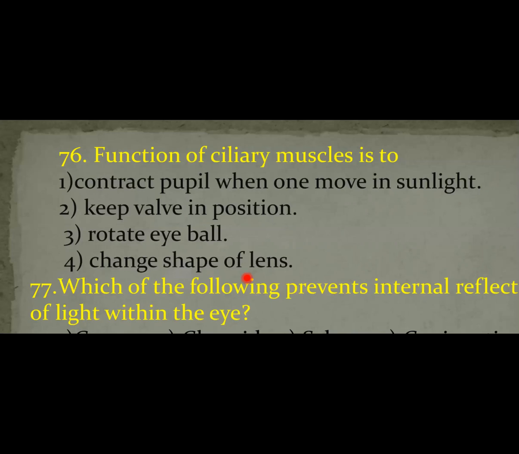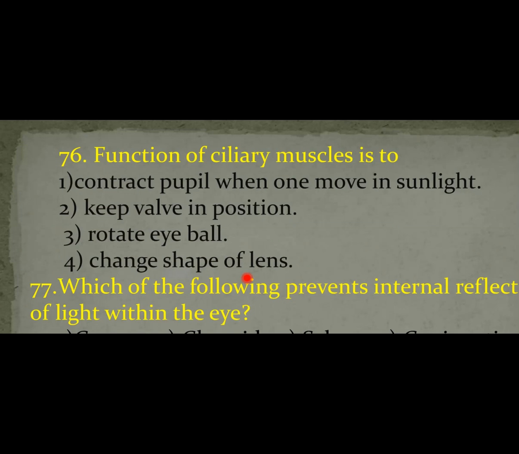Question number 76. The function of ciliary muscle is. This is a very, very important question. Ciliary muscles. The middle layer of the wall of the eyeball is the choroid. At the anterior portion, this choroid becomes thick to form the ciliary body. That ciliary body is made up of ciliary muscles.